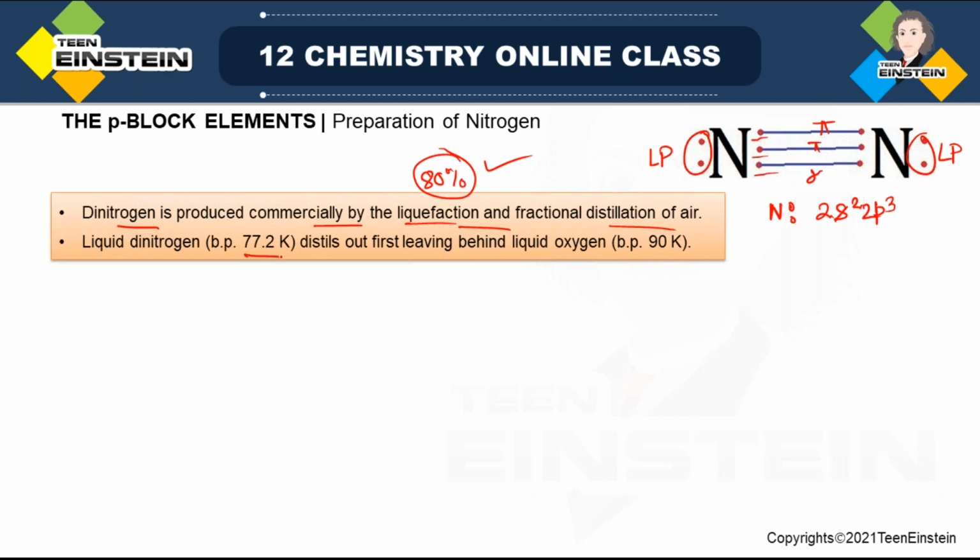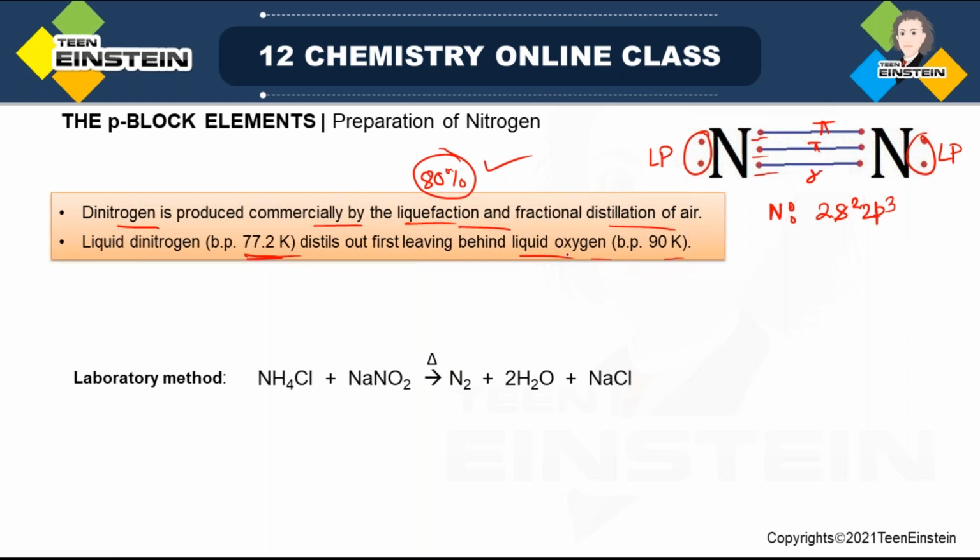Now its boiling point is 77.2 Kelvin. In terms of degree centigrade, it is negative, obviously. So it is very low, because under normal conditions it remains in gaseous form. That is why when you are converting it to liquid, obviously it will be very low. So the boiling point is 77 Kelvin, and if we compare with the boiling point of liquid oxygen, it is 90 K. So obviously liquid nitrogen will distill first, and liquid oxygen will remain in the vessel.